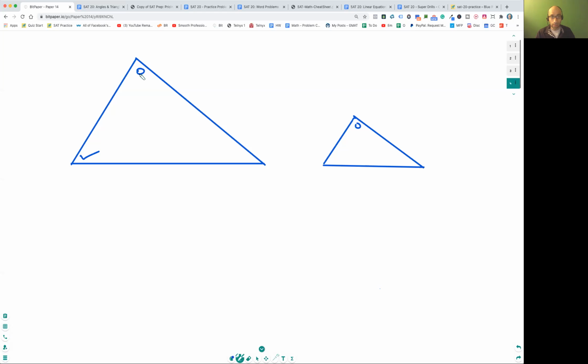So angles: this angle is the same as this angle, this side is the same as this, and this angle over here, I'm going to call it a star, is the same as this. So all of these are similar. The angles are similar, and most importantly the sides. Let's say this side and this side are in a ratio.